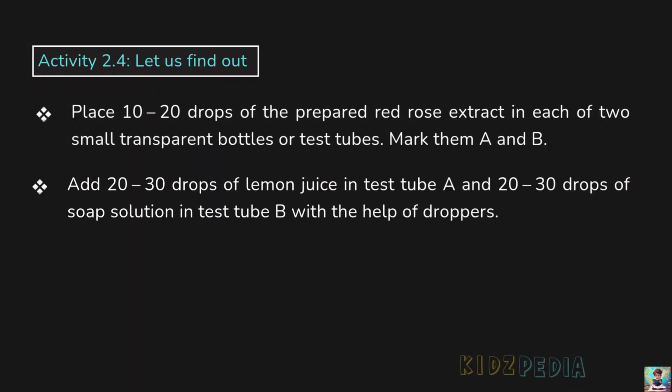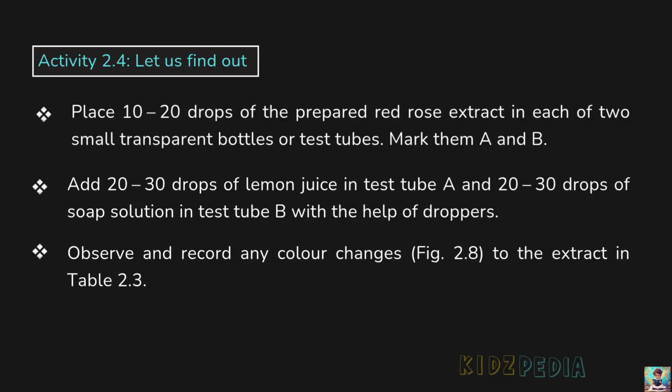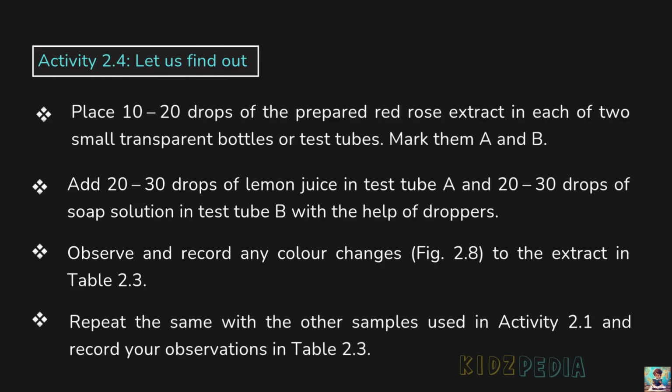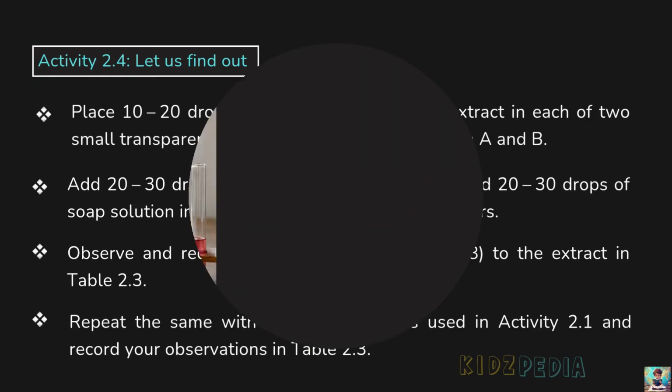Add 20 to 30 drops of lemon juice in test tube A and 20 to 30 drops of soap solution in test tube B with the help of droppers. Observe and record any color changes, figure 2.8, to the extract in table 2.3. Repeat the same with the other samples used in activity 2.1 and record your observations in table 2.3.